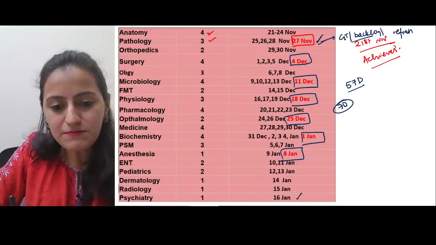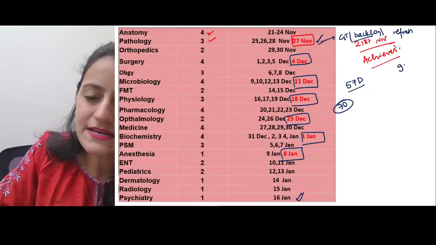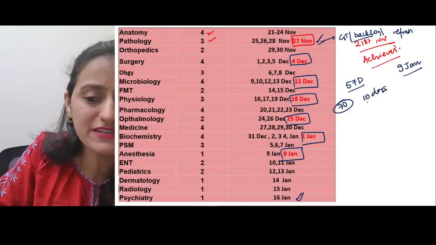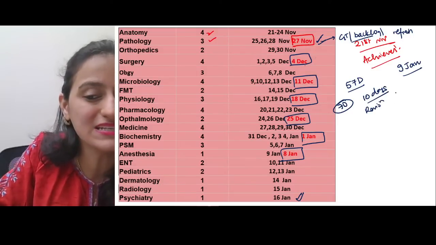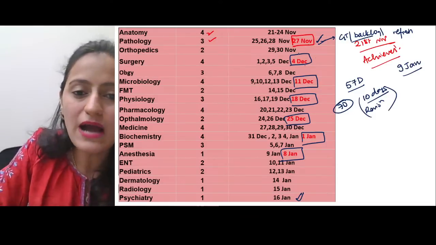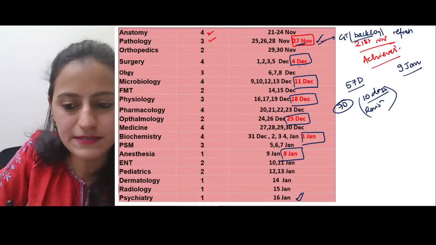So ये timetable आप देख रहे हो कि ये 16 January को खत्म हो रहा है. If you don't take the Sunday breaks, you can actually finish it by 9 January. And then the rest of the 10 days of January, you can utilize for the last minute revision, right? The 10 days you can utilize for the last minute revision. So आप क्या कर सकते हो कि you can skip taking the breaks here because your exam is very, very near. ठीक है?